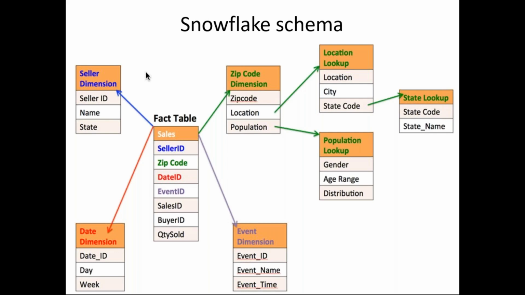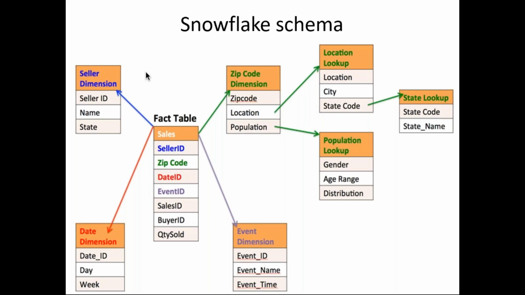Are you clear with what the star schema and snowflake schema are? Any questions regarding this? What is the star schema? The fact table directly connected with all the dimensions, we call it a star schema. Snowflake schema means it's an extension of the star schema: one dimension can have sub dimensions, we call it a snowflake schema.